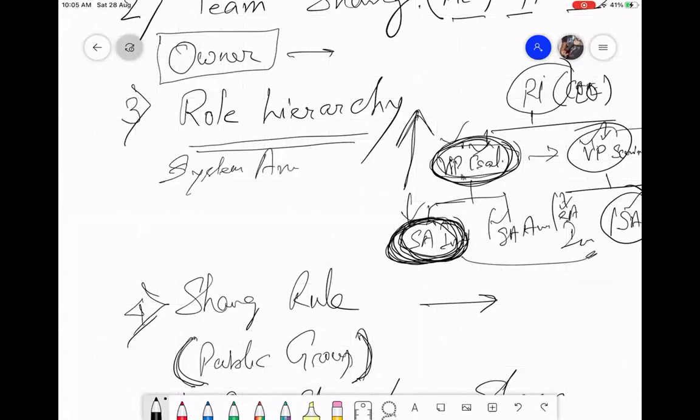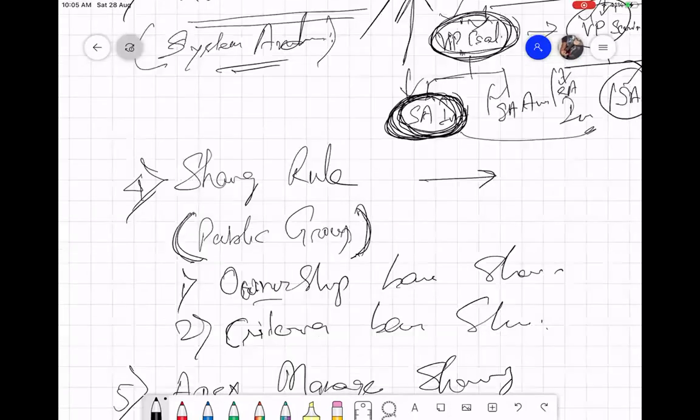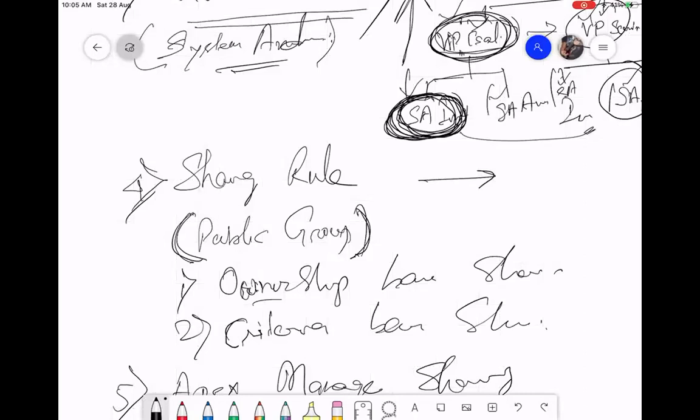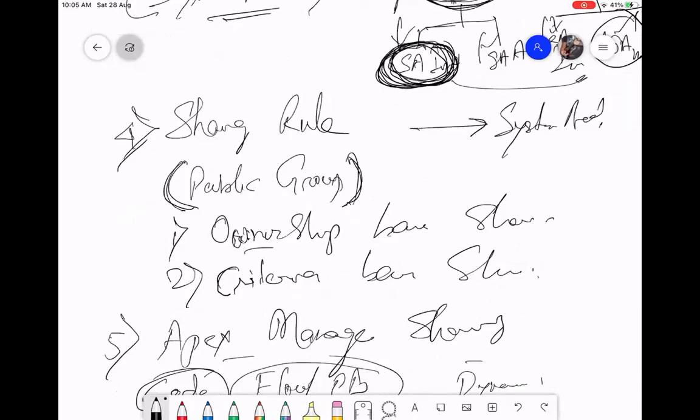A normal owner cannot set the role hierarchy, right? It will be your job to create this role hierarchy. This is automatic sharing, wherein juniors' records can be shared to seniors. Sharing rule again will be created by system admins, wherein you can choose records owned by some people or criteria based records, and share them to roles or public groups. These 4 we are going to see.